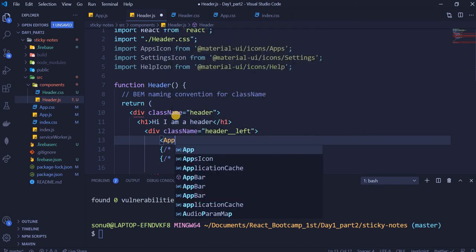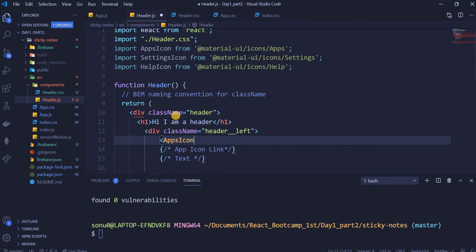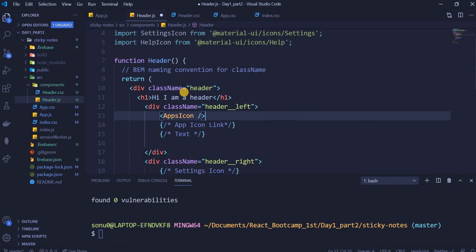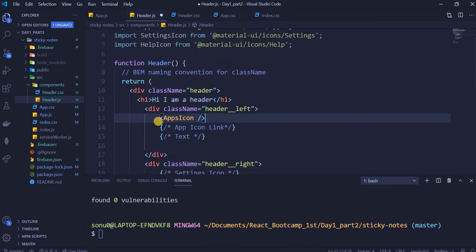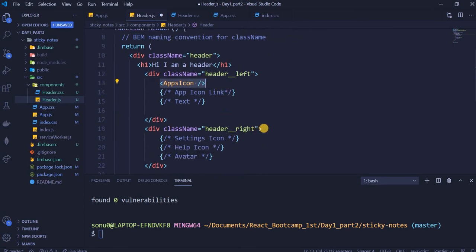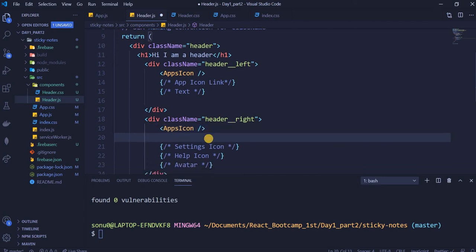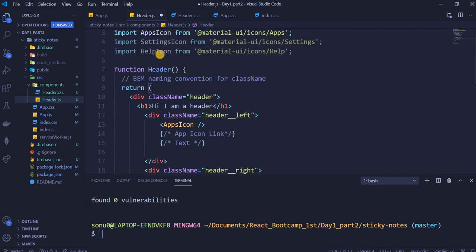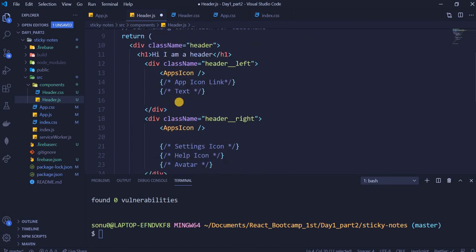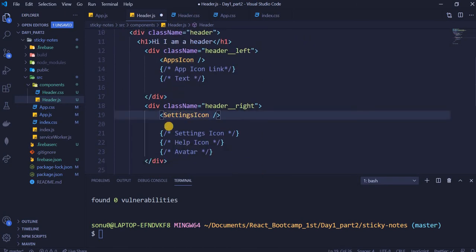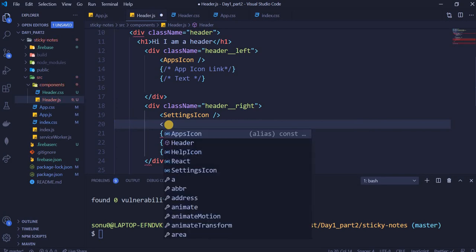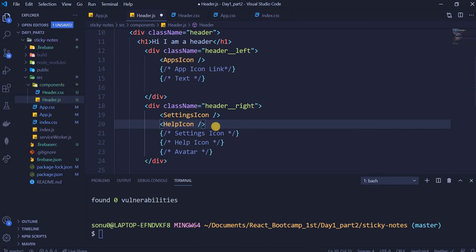We know we need this apps icon. How we'll get this is we'll put it in JSX as a self-closing tag. And here we need two icons, settings icon and help icon. So just copy this settings icon, and then we'll need the help icon. Let's just do this.